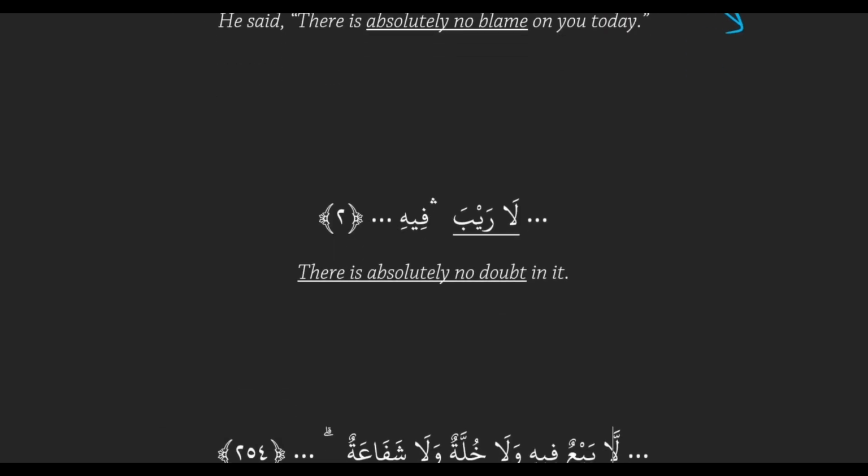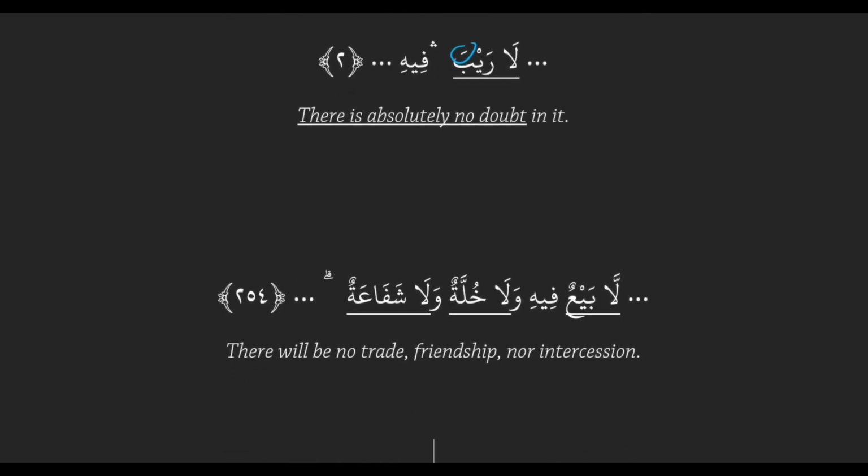And then la rayba fi, from Surah Al-Baqarah. We have a la followed by a noun with a fatha on it, so that makes absolute negation, which translates as there is absolutely no. Here we have there is absolutely no doubt in it. So la followed by a noun with a fatha makes absolute negation, which translates as there is absolutely no something.